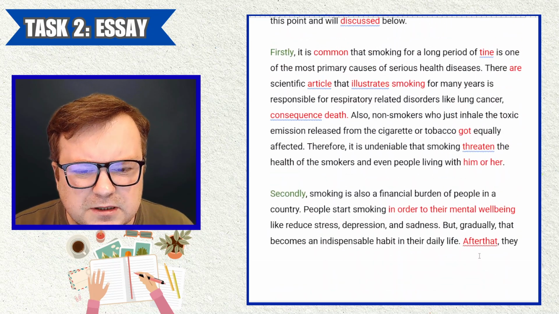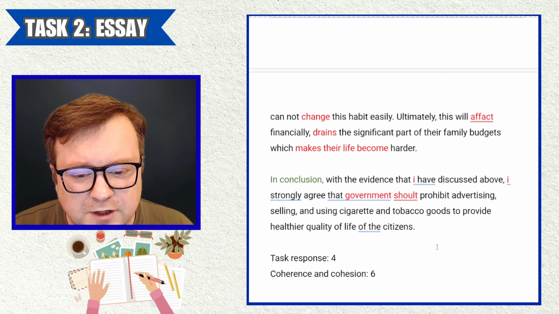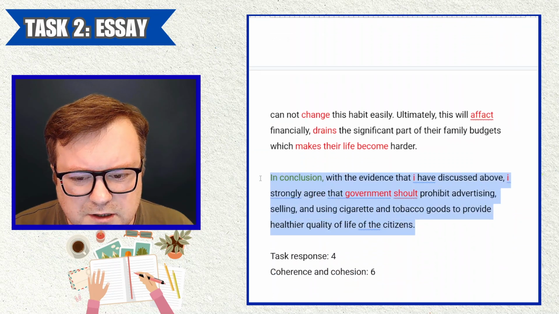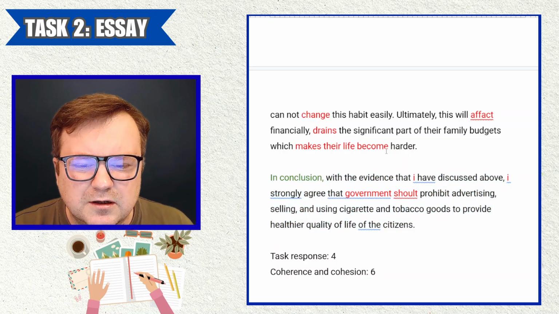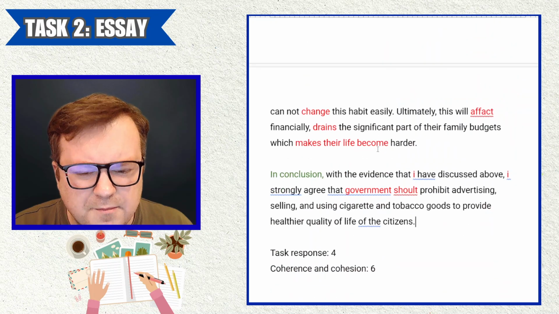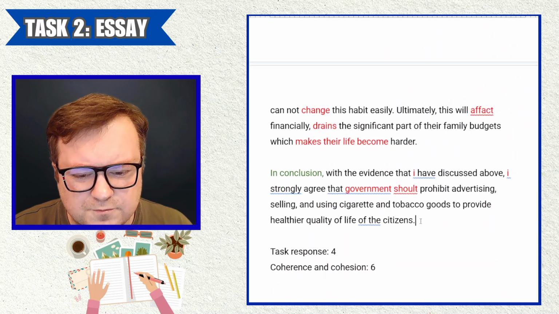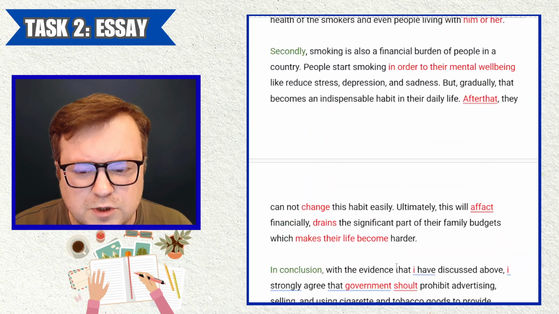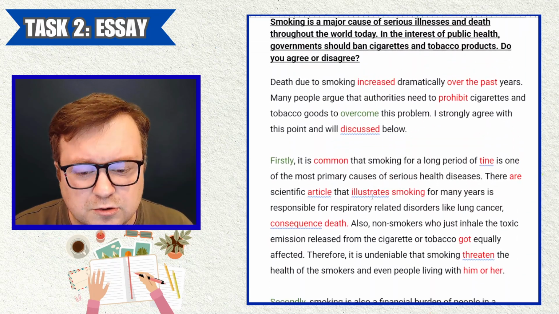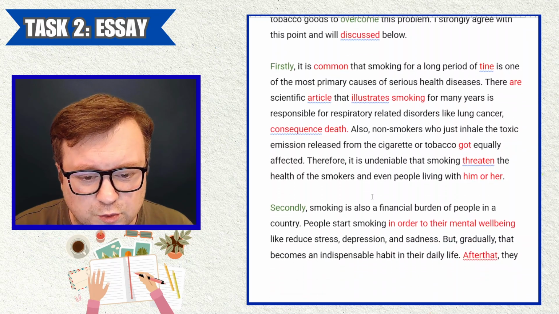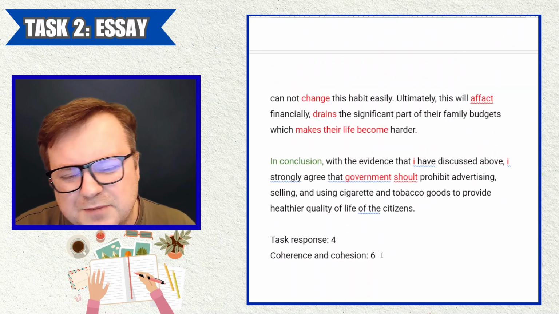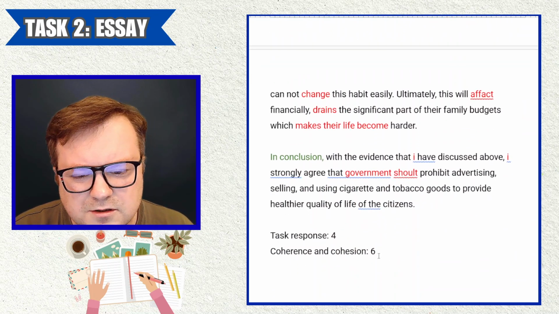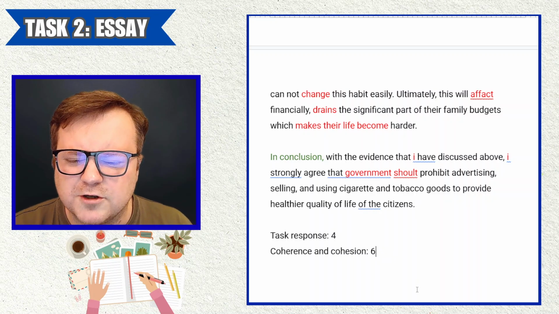It really could even be a 7. I think if the conclusion had a summary of the main arguments, I might be tempted then to give it a 7. So you're very close with coherence and cohesion. You know what an essay looks like, and you use lots of connectives, and you try to order your work logically. Yeah, I don't know. Maybe I could give a 7 for this. Yeah, why not? I was harsh.